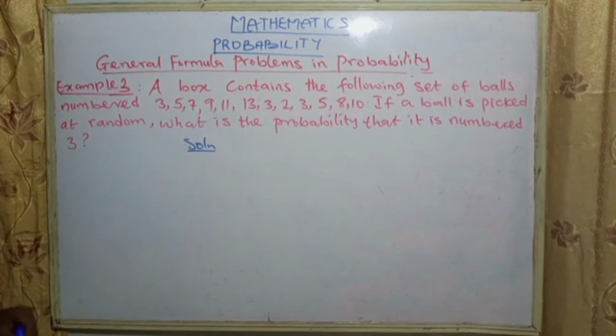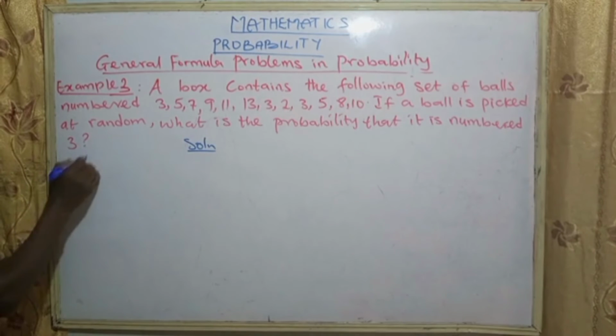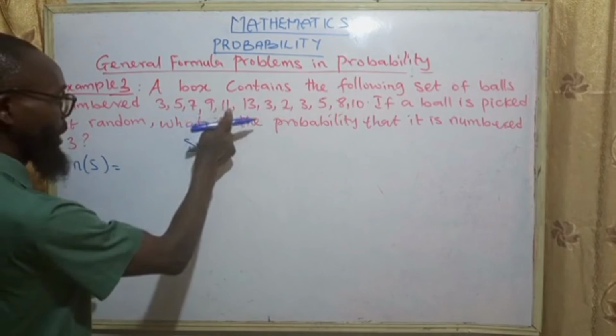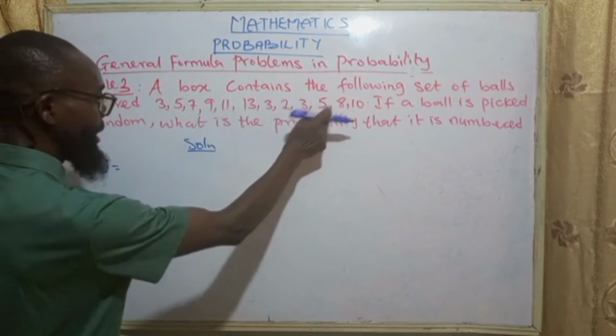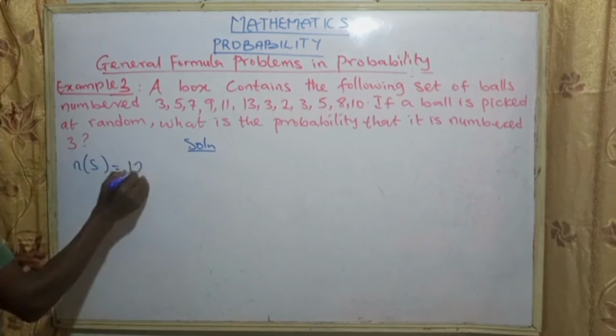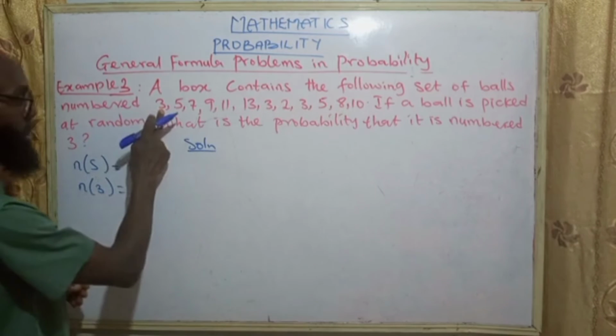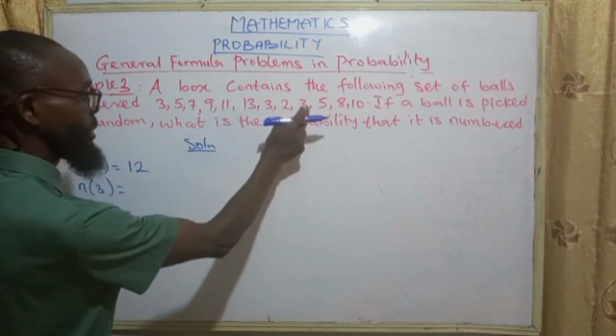Firstly, what is the total number? That's the number of sample space. 1, 2, 3, 4, 5, 6, 7, 8, 9, 10, 11, 12. We have 12.